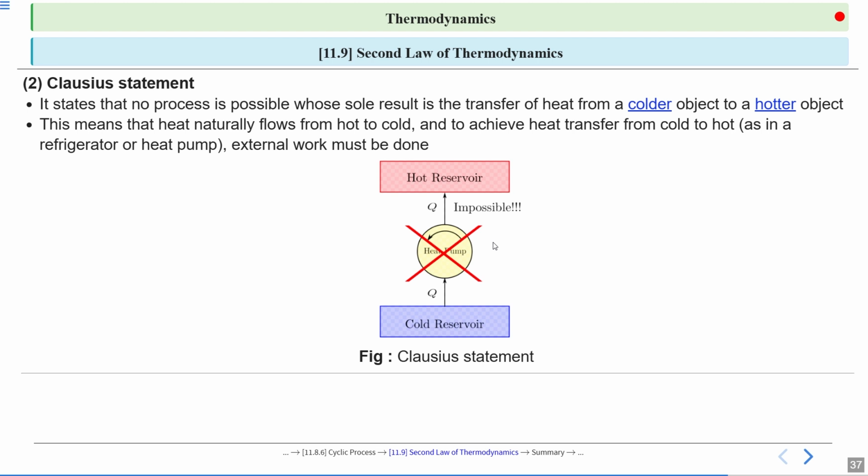This means that heat naturally flows from hot to cold, and to achieve heat transfer from cold to hot, external work must be done.